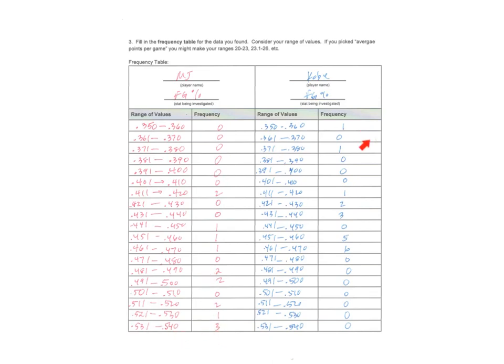And Kobe obviously is kind of clumped in this little range. So he's a very consistent shooter over the course of his 20 seasons. 11 of the 20, you can see that he's between 0.45 and 0.47. So it's kind of interesting when you start breaking down the frequency that they score in these ranges, and it shows you the consistency of Kobe versus Michael's ability to score at a much higher percentage.